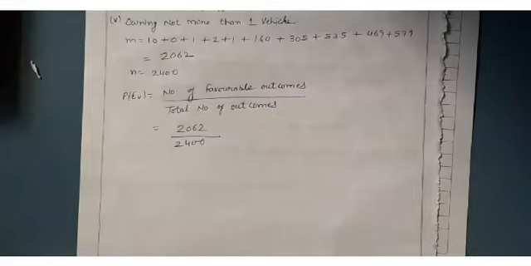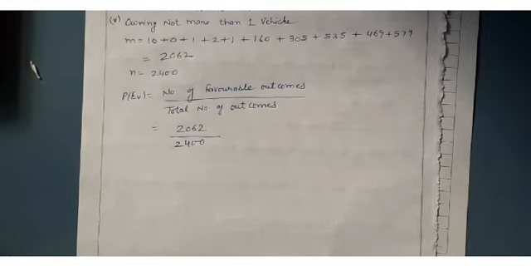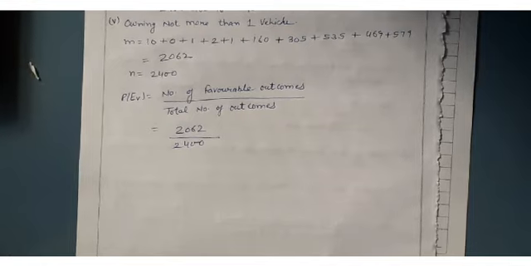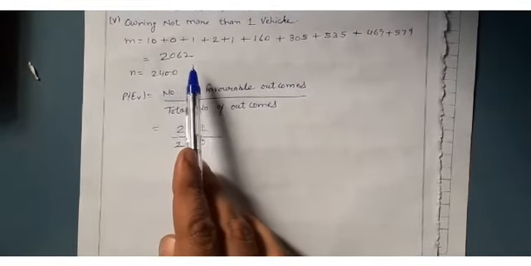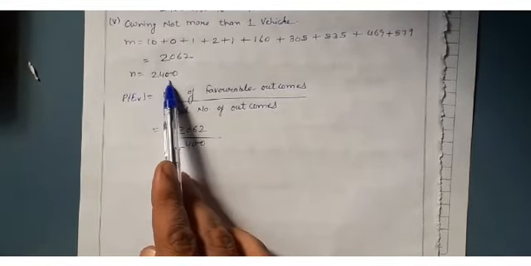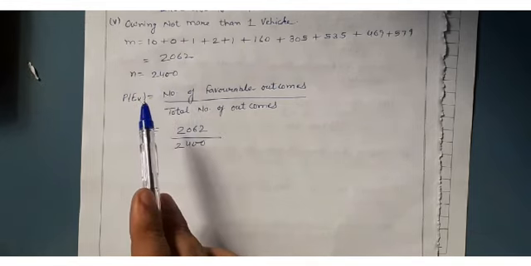Yes, next one is owning not more than 1 vehicle. See, what is the favorable outcome? Then you have to add all these things according to the condition. When you add it, you will get 2062. And total number of outcomes are 2,400.